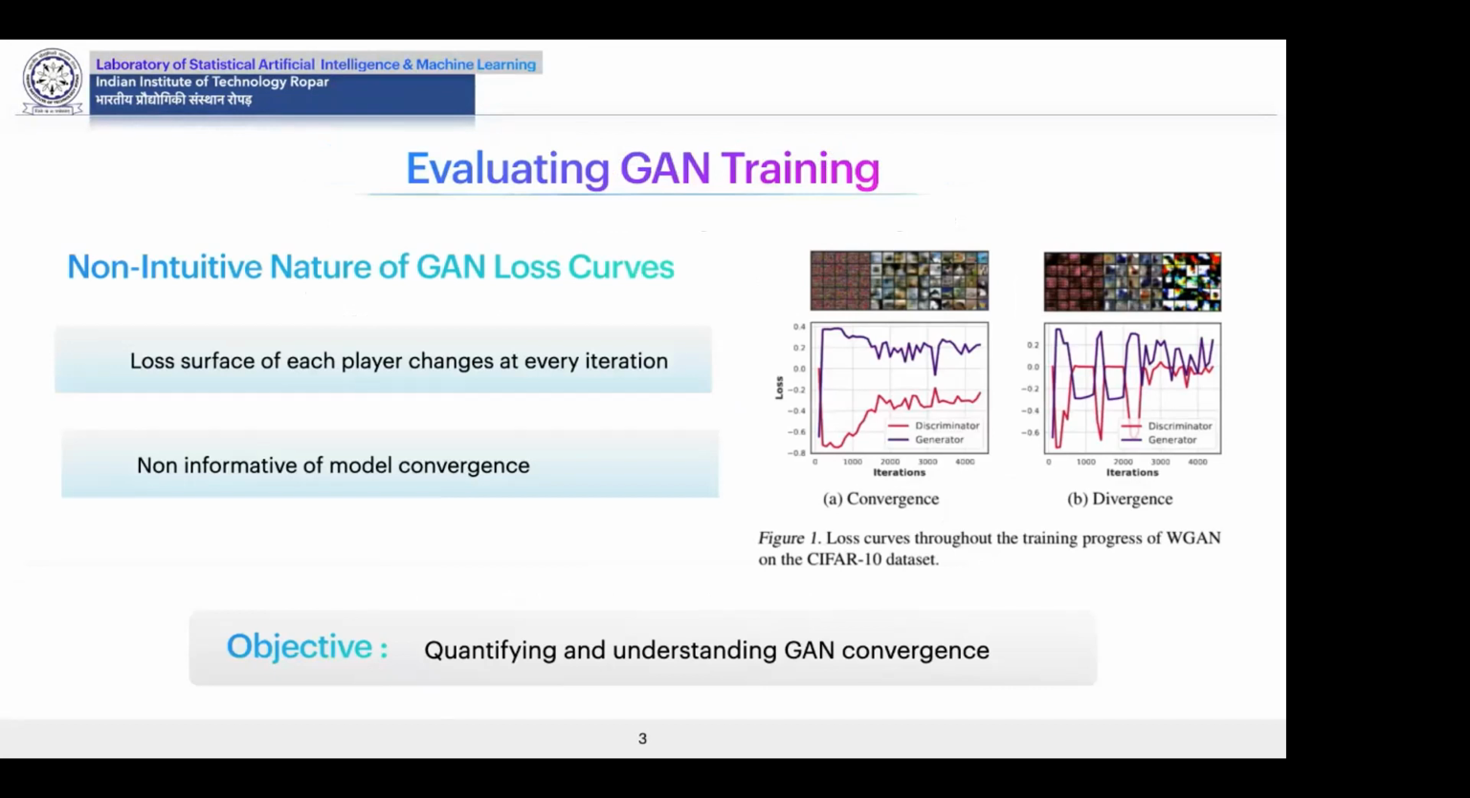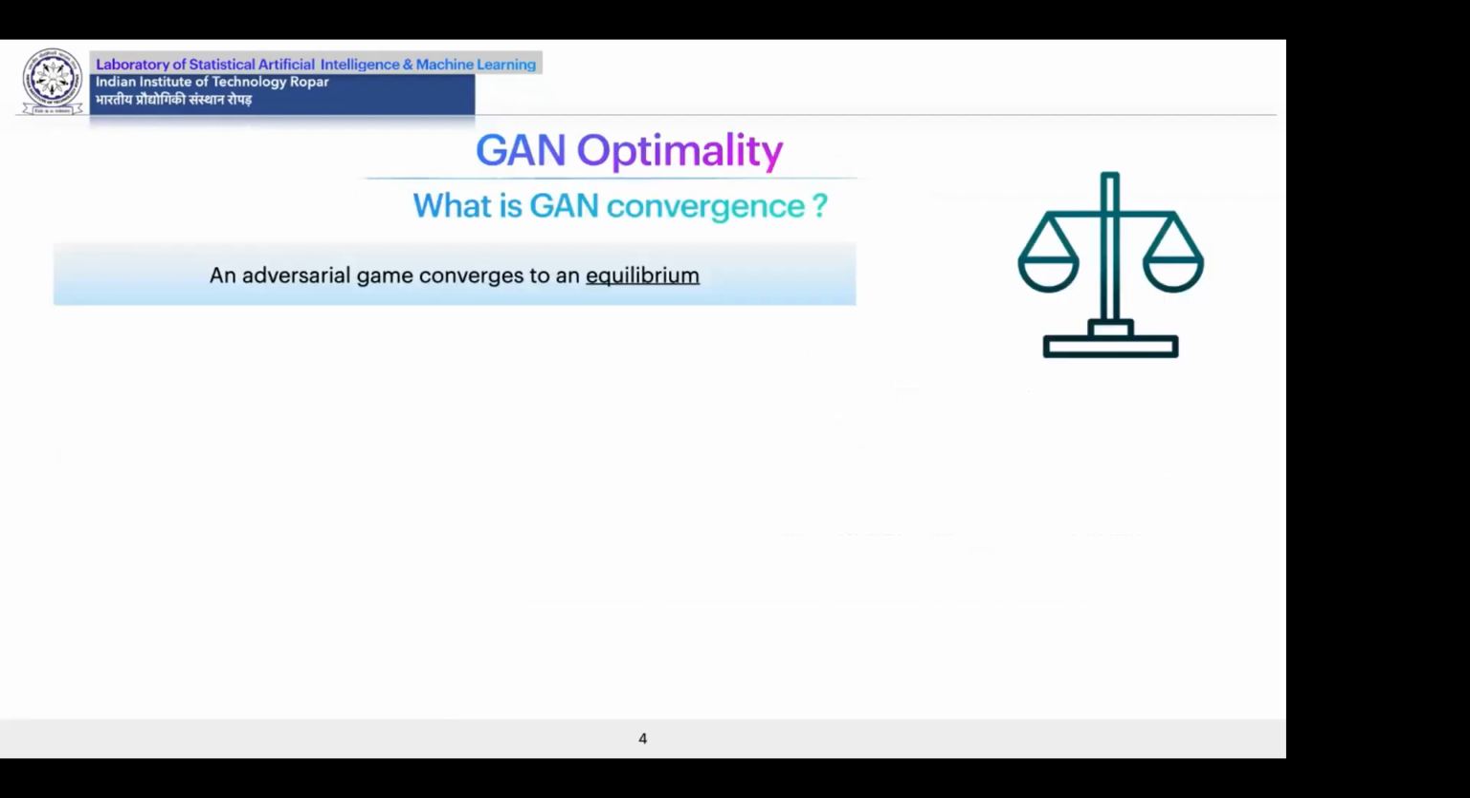A challenge in training GANs is that the min-max optimization alters the loss surface of each player at every iteration. This results in highly non-intuitive loss curves for both the generator and discriminator over time, which are non-informative of whether the GAN is converging or diverging. Thus, in this work, we propose a measure that can be used for quantifying and understanding GAN convergence.